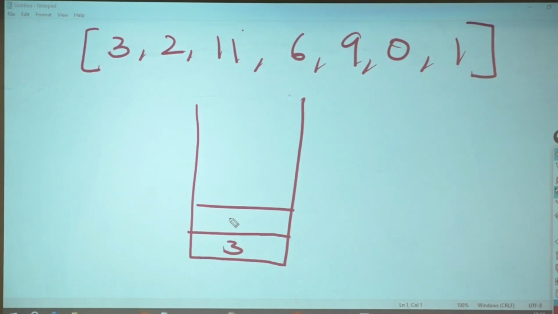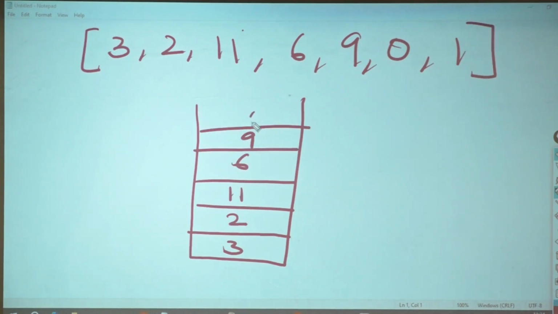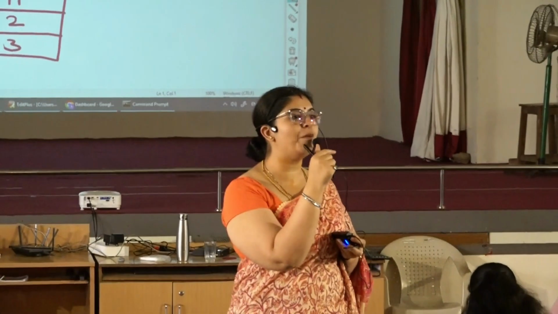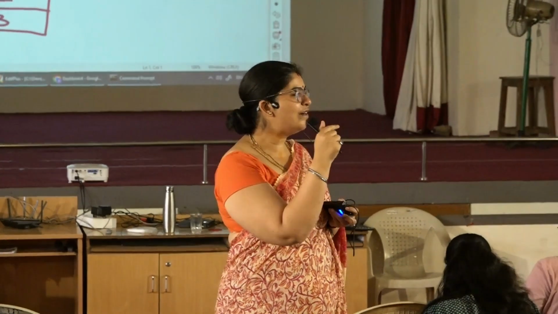Okay? So 3, 2, 11, 6, 9, 0, 1. I need to sort this stack. How will I start sorting? Remember, you don't have anything called swap. You don't have anything called indexing that you can swap with. You only have a stack which has pop, push, and so on, and now you want to sort this.